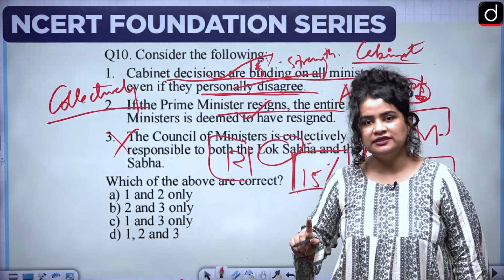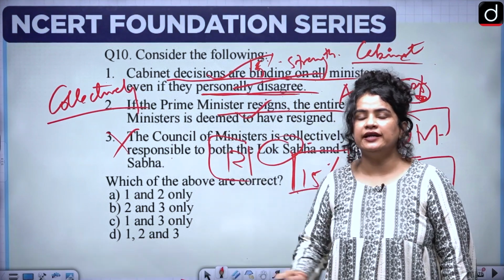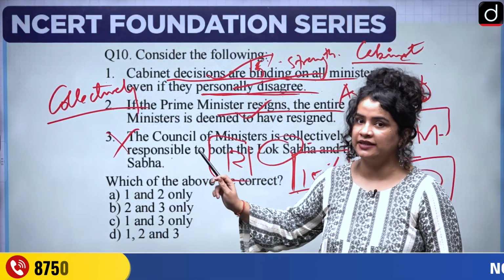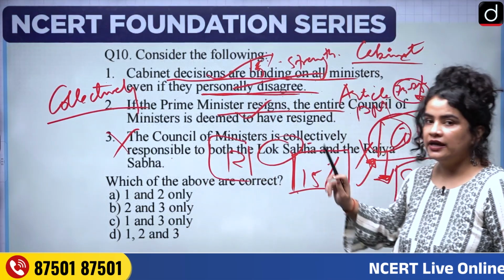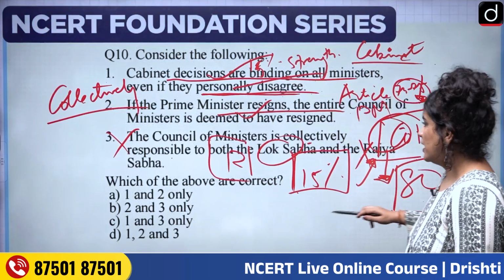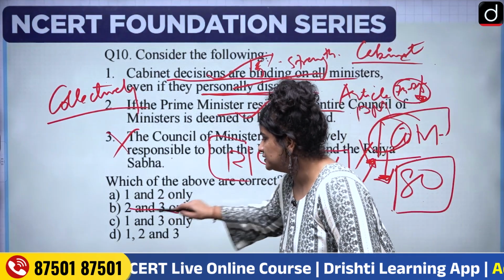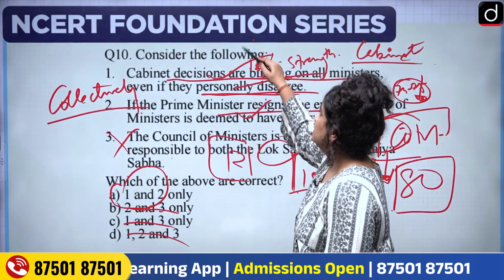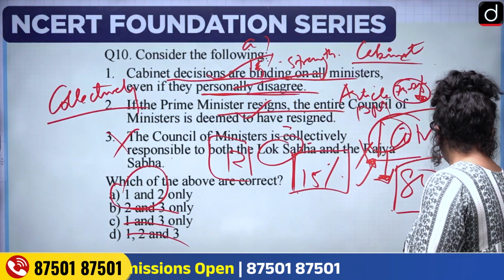Now, if one minister resigns, the entire Council of Ministers does not have to resign. However, if the Prime Minister resigns, the Council of Ministers is deemed to have resigned. Now, we can eliminate statement 3 here, and therefore we have the correct answer, which in this case is option A.